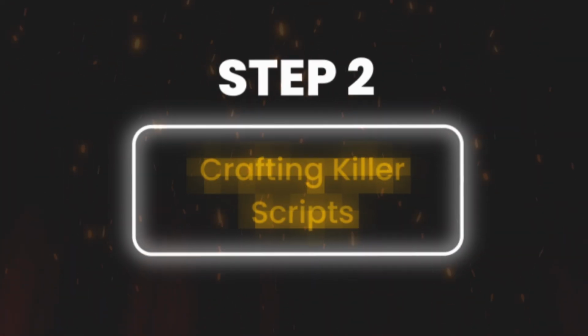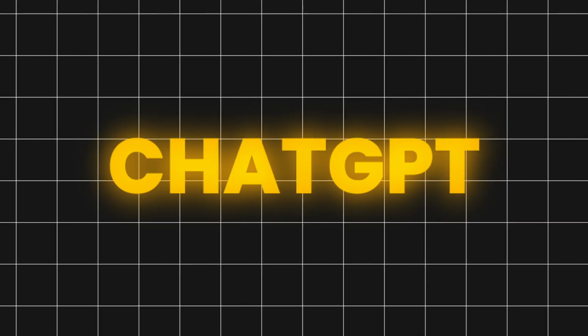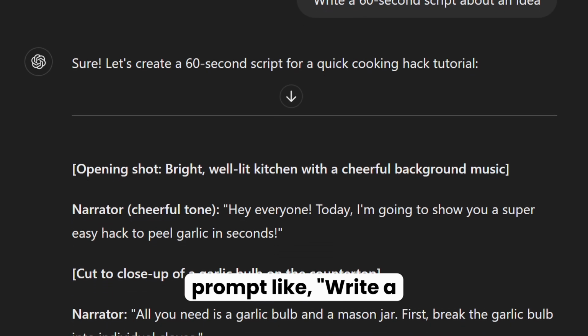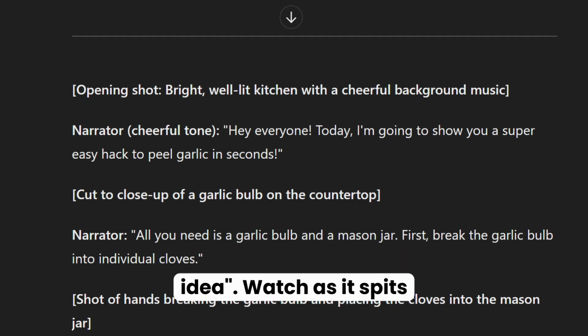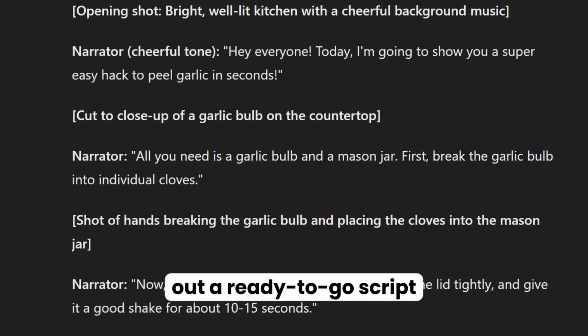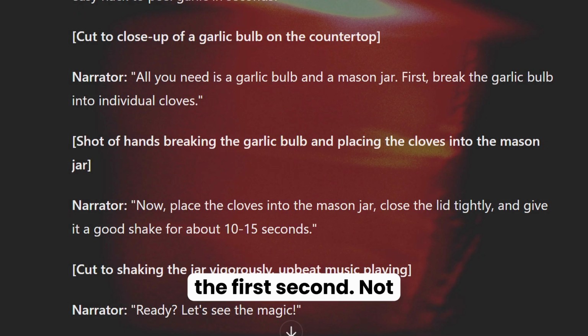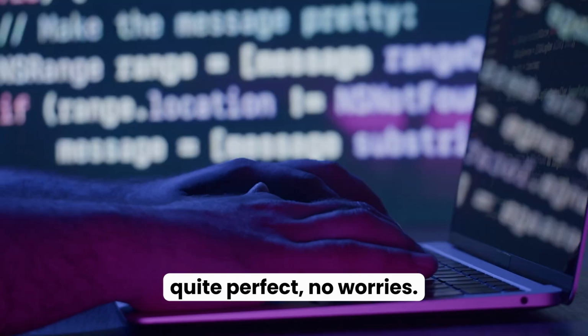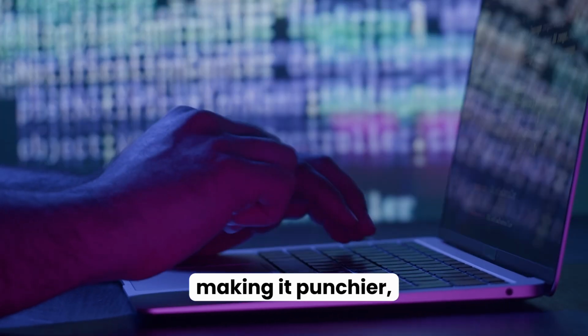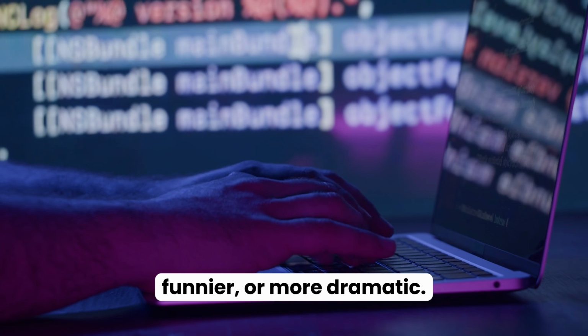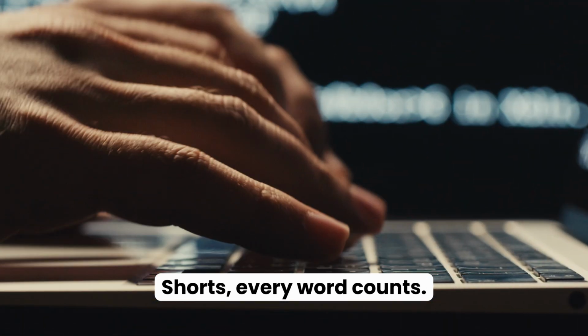Step 2, crafting killer scripts. Now, let ChatGPT flex its muscle. Feed it a prompt like write a 60-second script about an idea. Watch as it spits out a ready-to-go script that hooks viewers from the first second. Not quite perfect? No worries. Ask ChatGPT to revise it, making it punchier, funnier, or more dramatic. Remember, in the world of Shorts, every word counts.